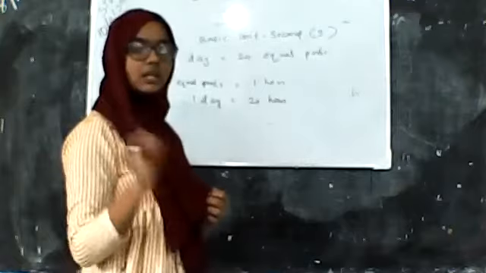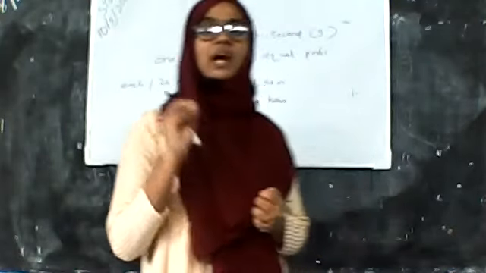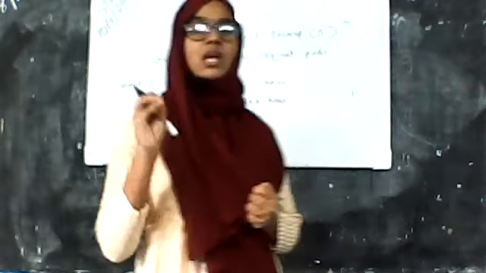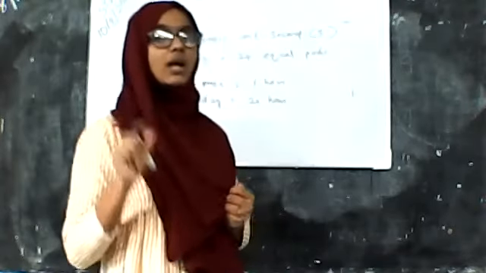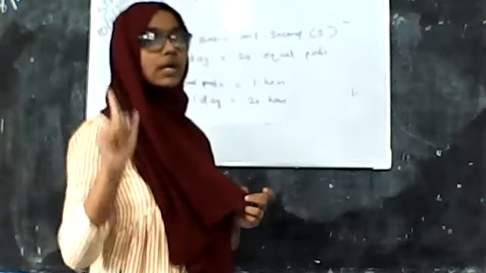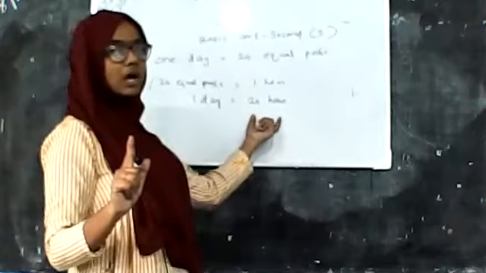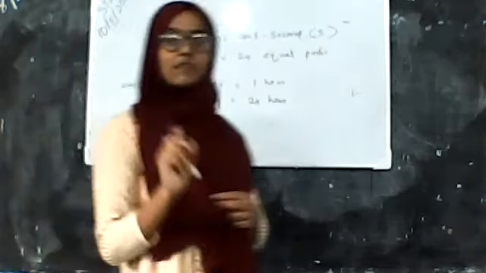We consider that one day is divided into 24 equal parts, and each of the 24 equal parts is considered 1 hour, and those 24 hours combine to form one day. Okay. So one day has 24 hours. And each 1 hour has what?